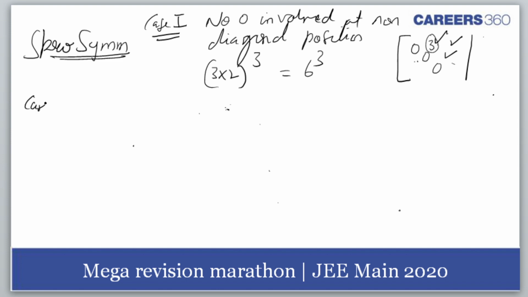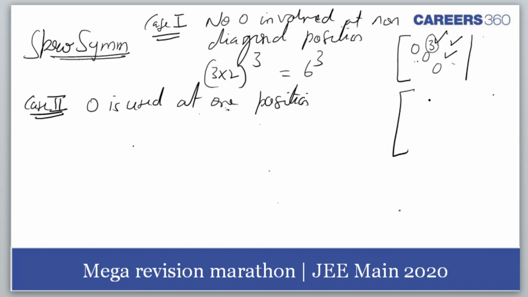Case 2, 0 is used at one position. Okay. So here let us say this is 0, this is 0, this is 0. I place 0 here, so I'll have to place 0 here.